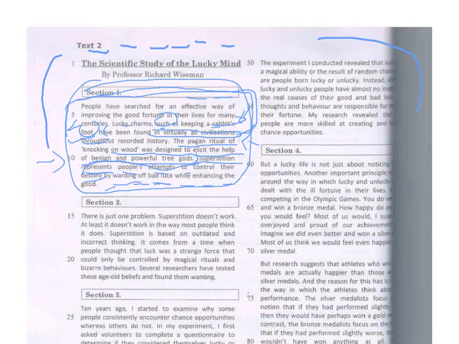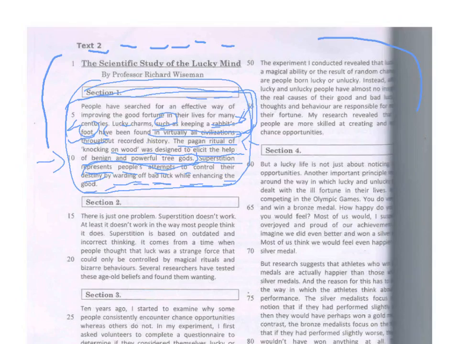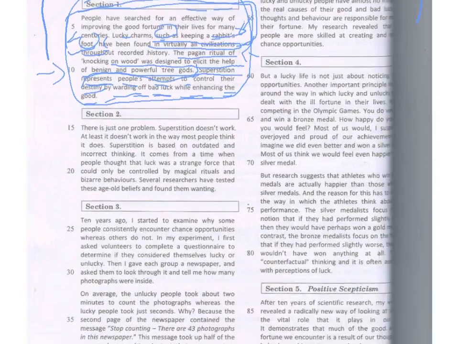By warding off bad luck while enhancing the good. Okay? To save time, we just say line 10 to, let's say, line 14. That is the reason. Let's go to section 2.